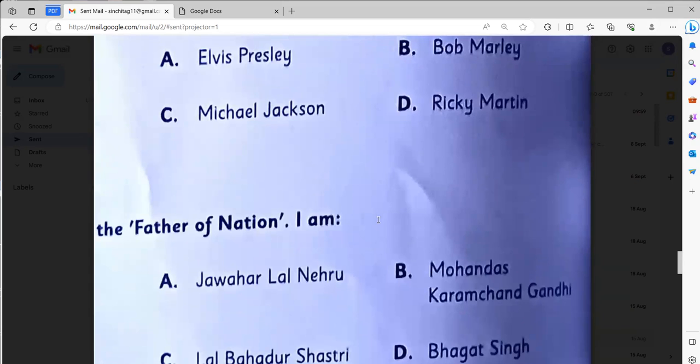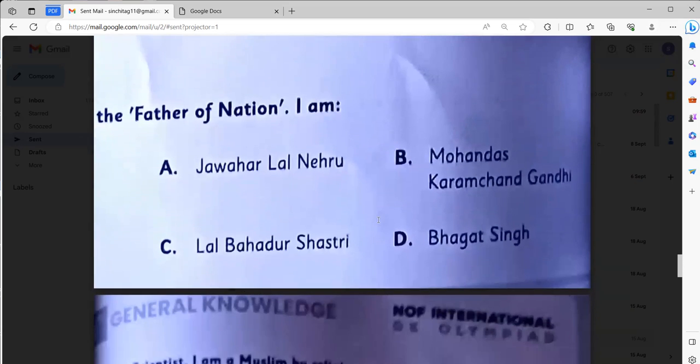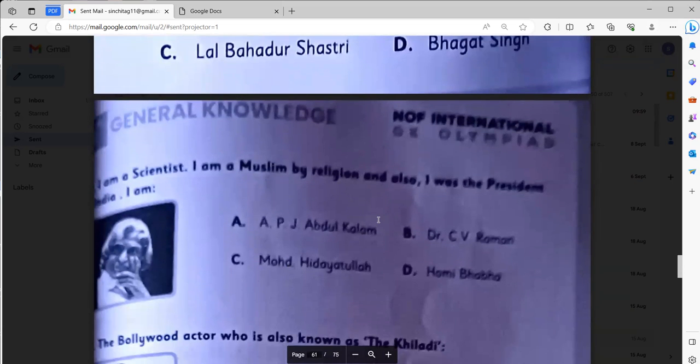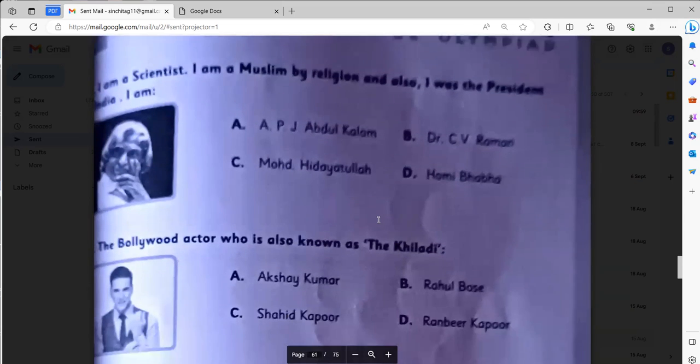I am the father of the nation. I am Mohandas Karamchand Gandhi. Number B. I am a scientist. I am a Muslim by religion and also I was the president of India. I am APJ Abdul Kalam.